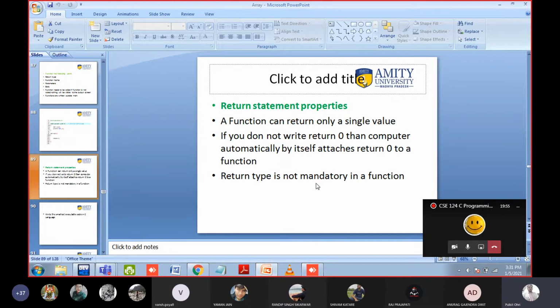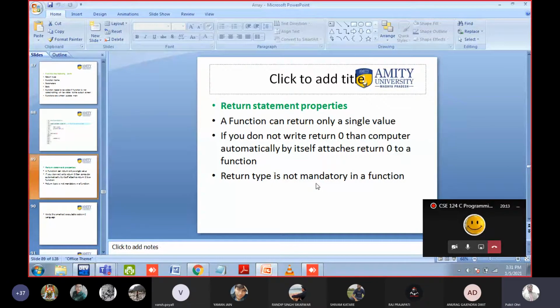If you do not write return 0, then the computer automatically attaches return 0 to the function. I have told you, yes or no? Return type is not mandatory. I have also told you this thing. It is not compulsory to write void. The function will work. Okay.